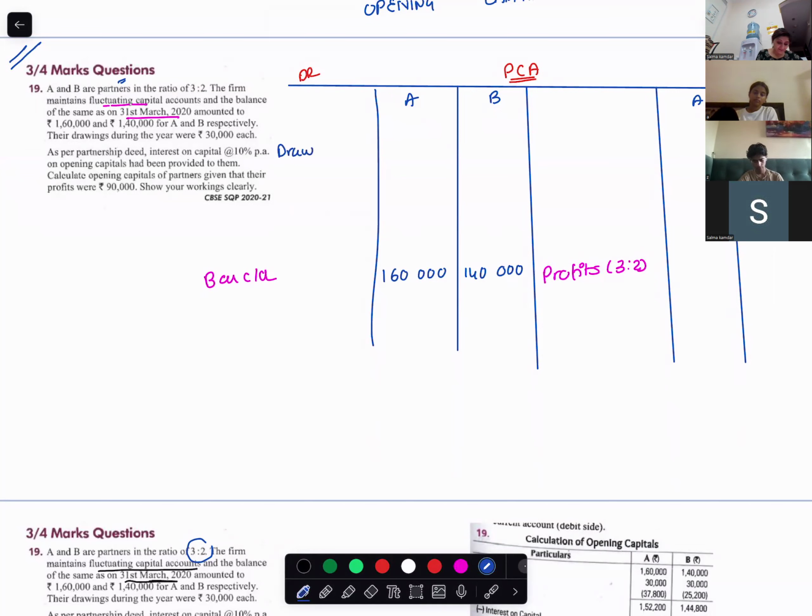Drawings is how much? 30,000. Profit is 90,000.